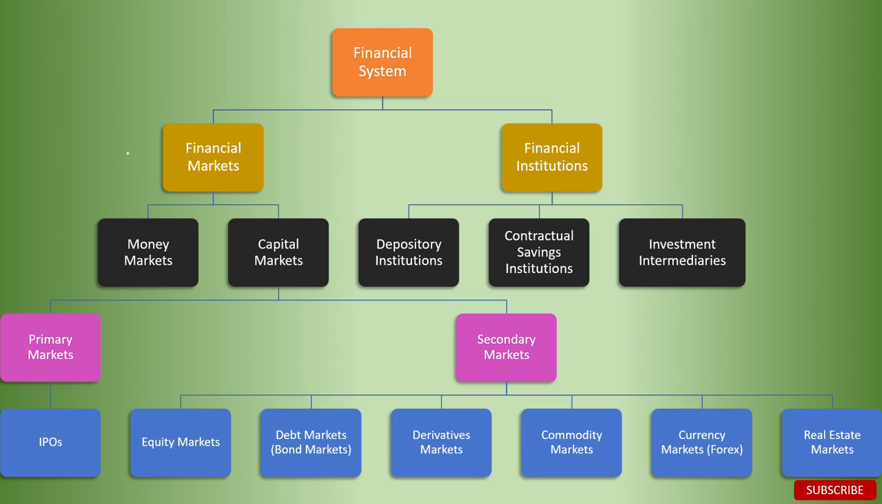So the financial system can be divided into two categories: financial markets and financial institutions. Financial markets have money markets and capital markets, whereas financial institutions have depository institutions, contractual saving institutions, and investment intermediaries. The capital markets have primary markets and secondary markets. Primary markets are for IPOs, and secondary markets contain equity markets, debt markets, derivative markets, commodity markets, and currency markets, and finally the real estate markets.